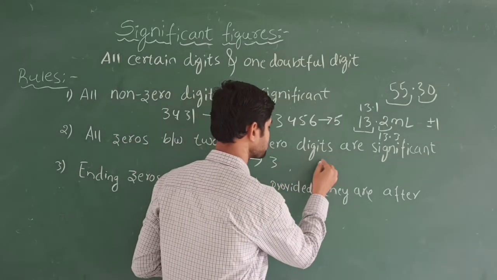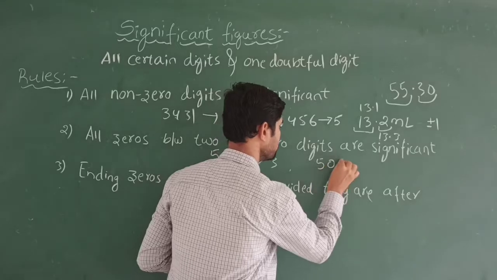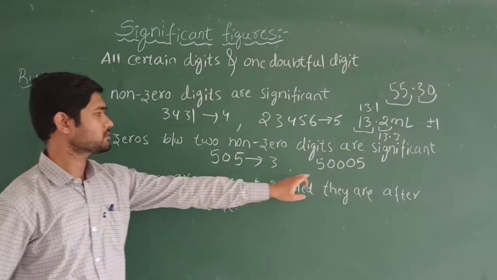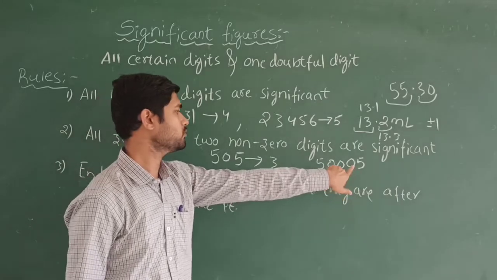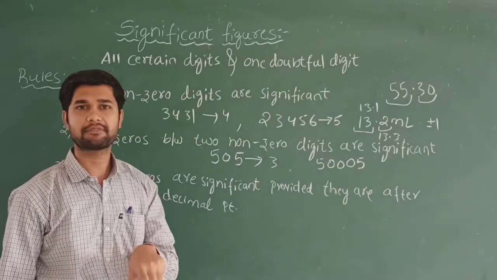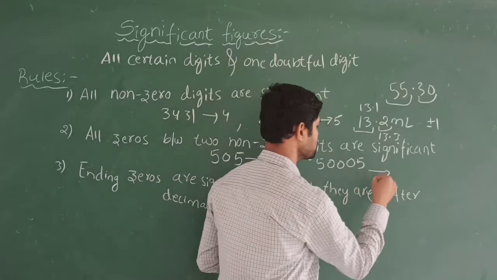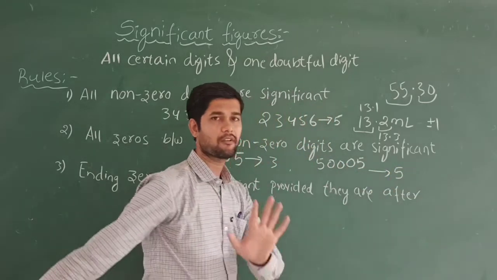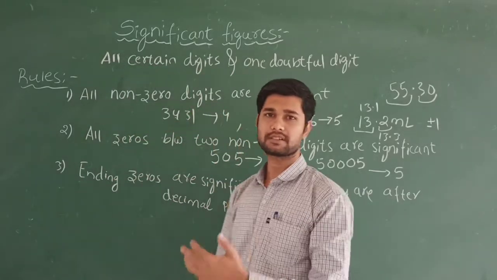One more example: once again, zeros lying between two non-zero digits we call significant. So here the value will be 1 2 3 4 5, and the significant figures will be 5. So like this we understand the rules.